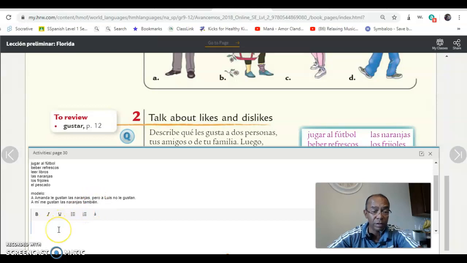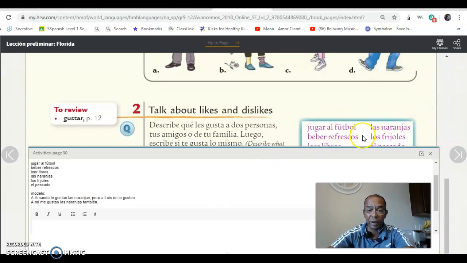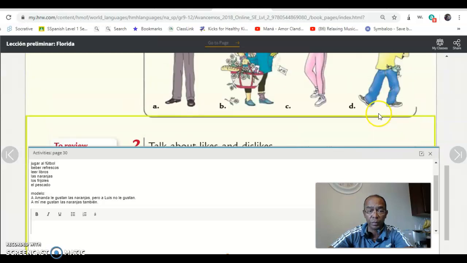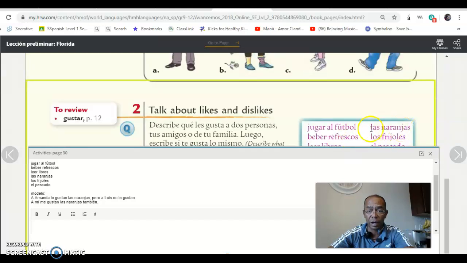So what are you going to do? You're going to grab any of these activities, jugar al fútbol, las naranjas, beber refrescos, or you can even describe beber libros, or other things such as, well, that's some of the things that are here given to you.